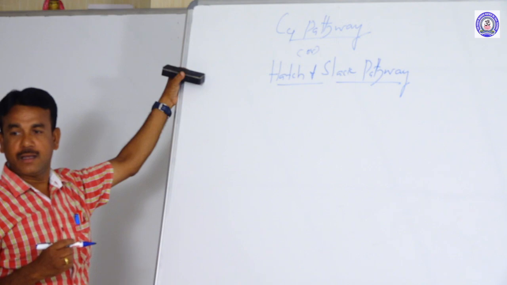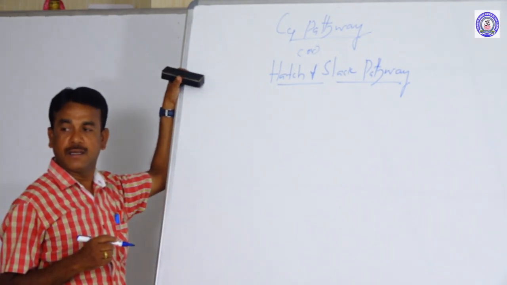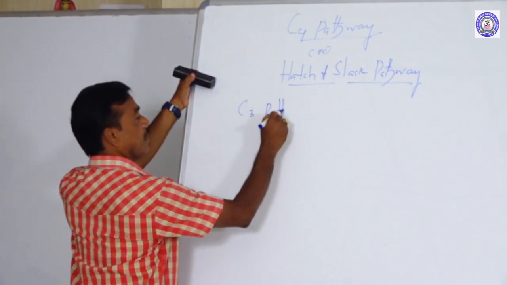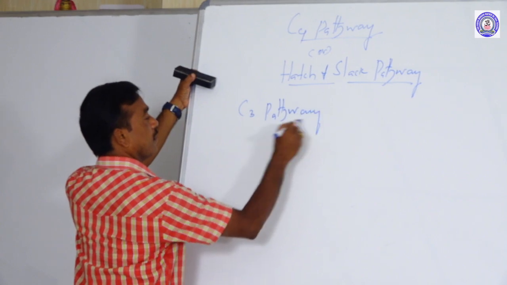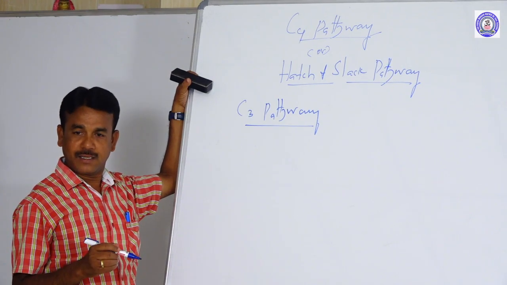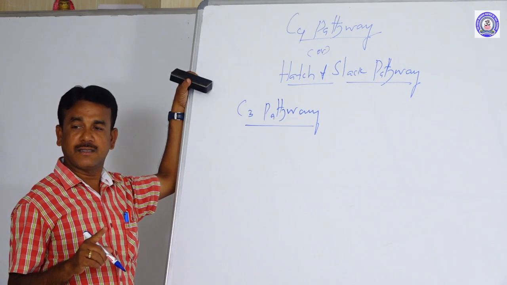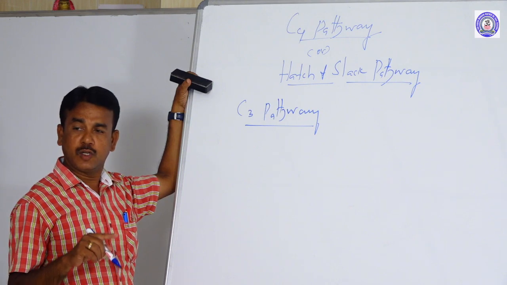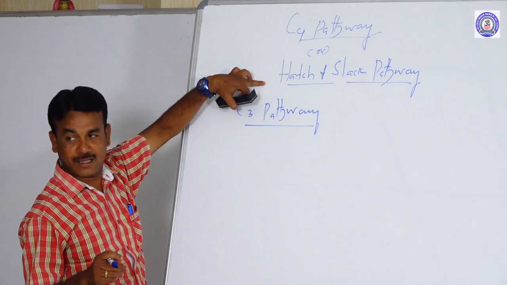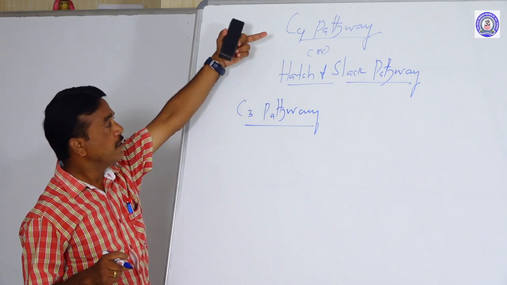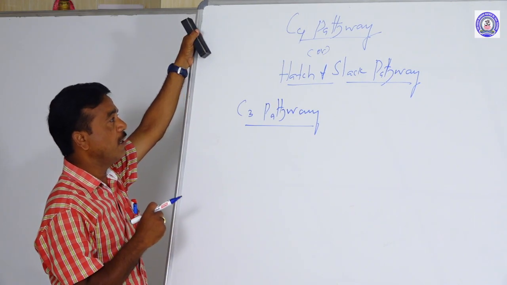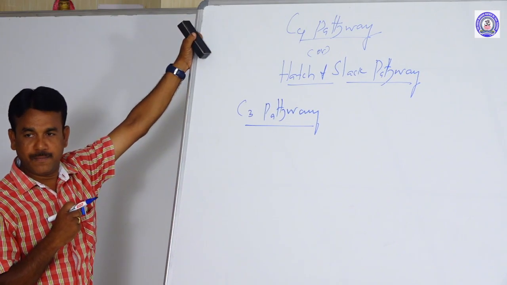In general, green plants fix carbon dioxide through the C3 pathway. These are old terms, but nowadays some green plants fix carbon dioxide by another mechanism. The people who discovered that mechanism were Hatch and Slack, which is why the C4 pathway is also known as the Hatch-Slack pathway. Why is the name C4 given?